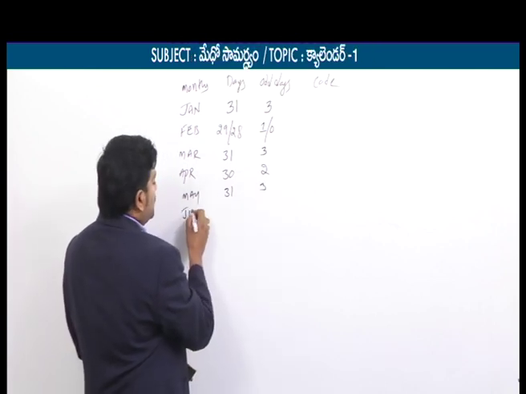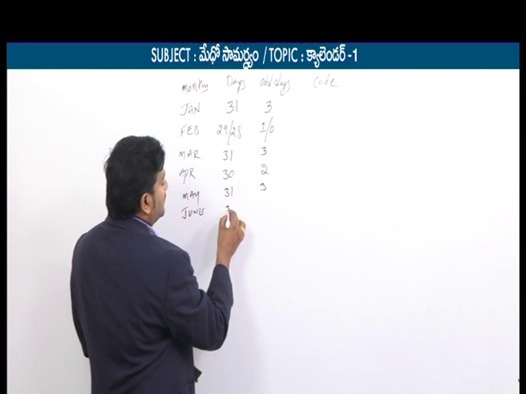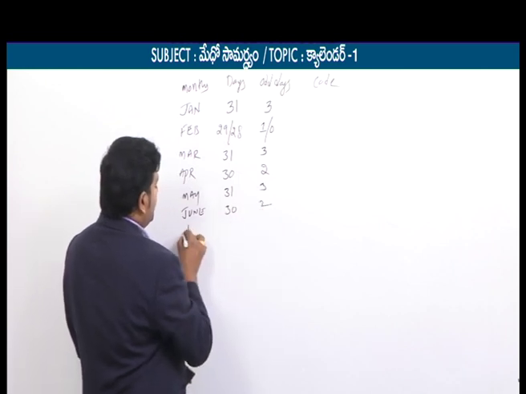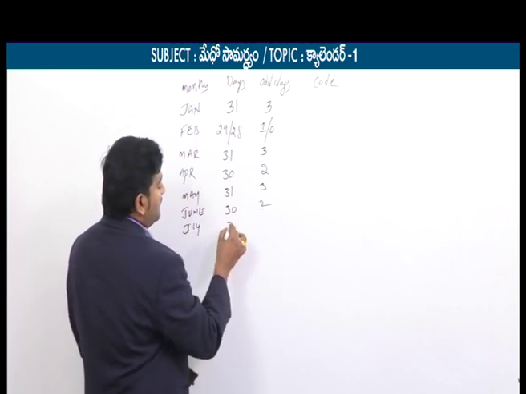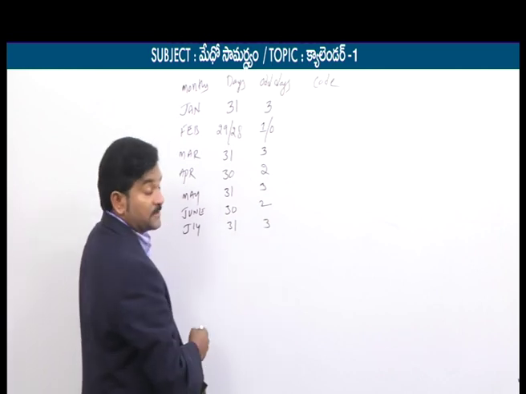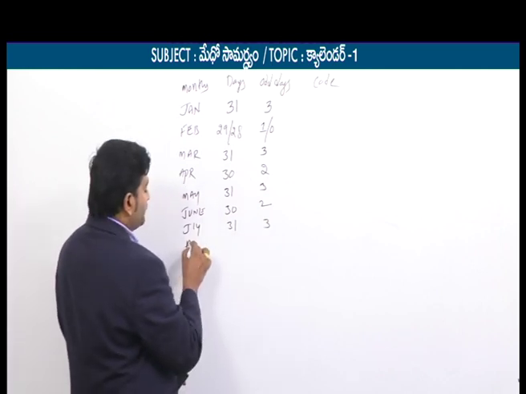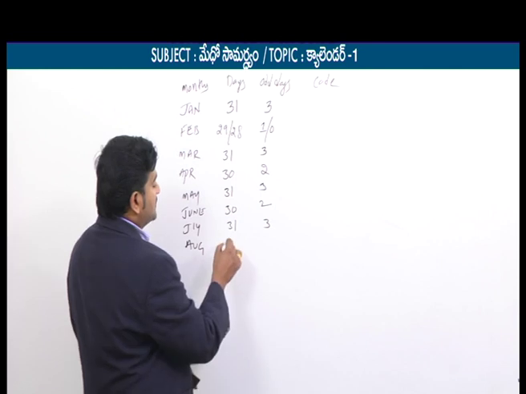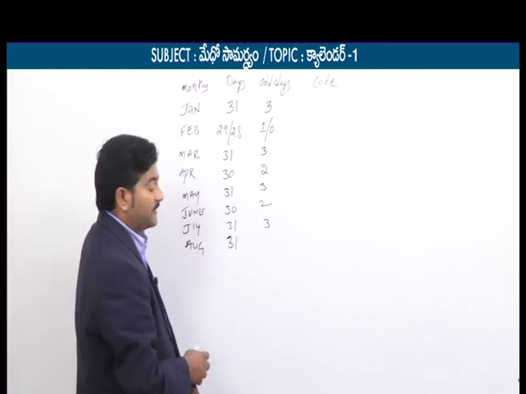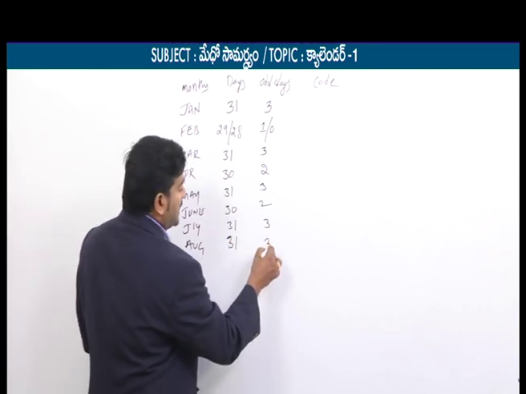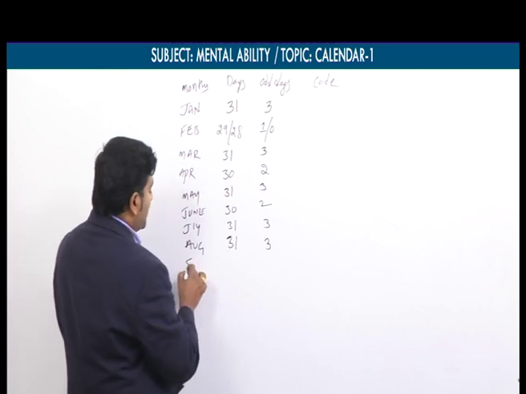June has 30 days, 2 odd days. July has 31 days, that's why 3 odd days. August also has 31 days, that's why 3 odd days.